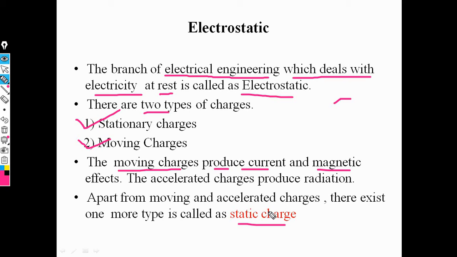It is also called surface charge, that is constant charge, and moving charge. Stationary charge means also called constant charge. That means these are the two types of electrostatic charge. This is just the introduction of electrostatics, or electrostatic charge, that is stationary charge and moving charge.